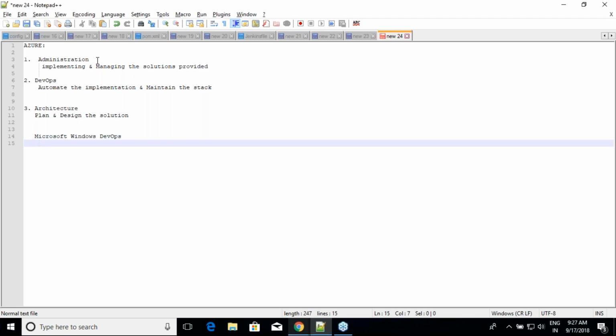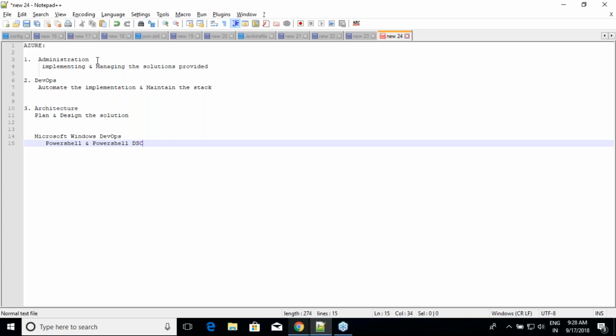In Windows DevOps, we'll be learning PowerShell and PowerShell DSC. PowerShell DSC is a configuration management tool. Let us assume that I want to create an IIS server. One way is to create a Windows virtual machine and then configure IIS manually.